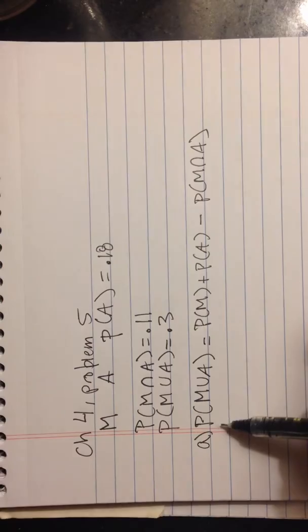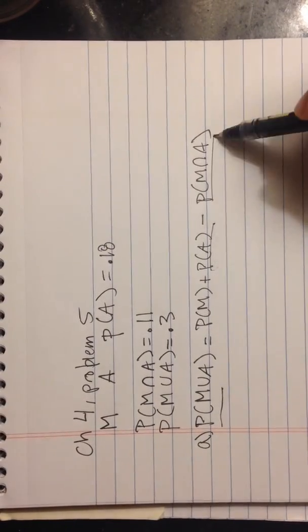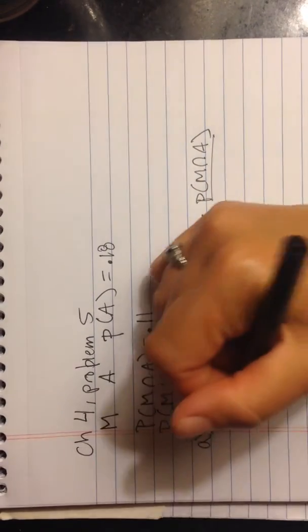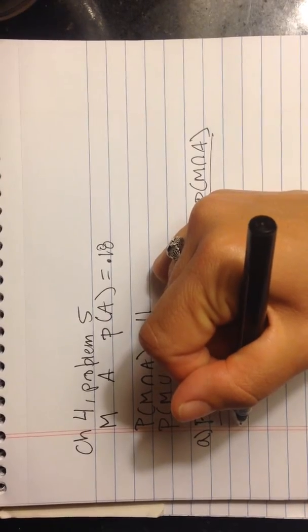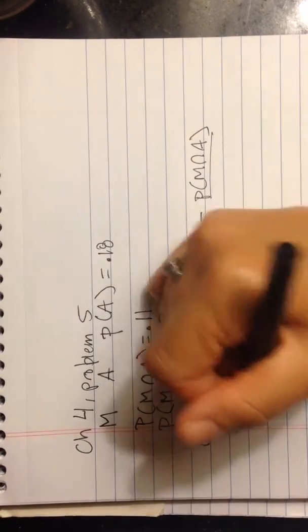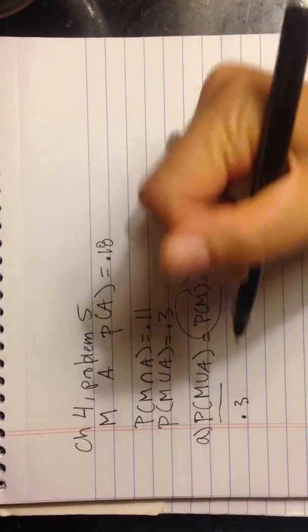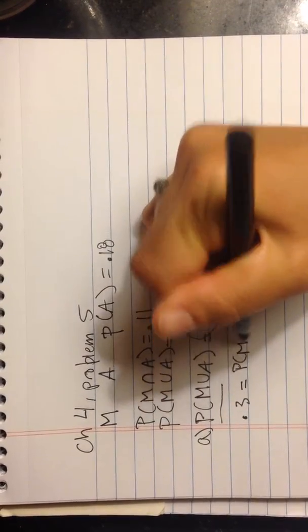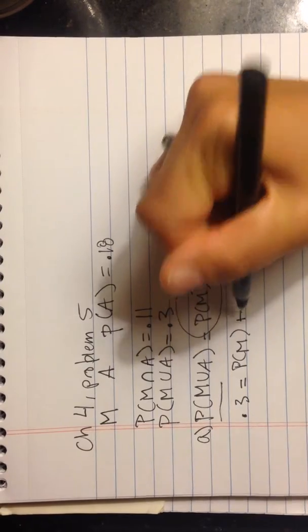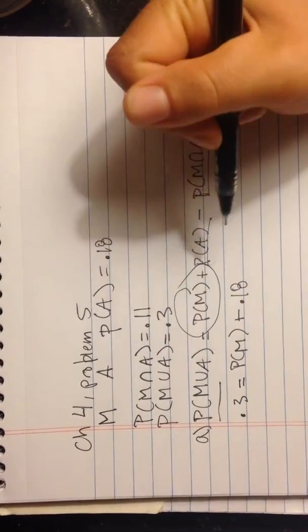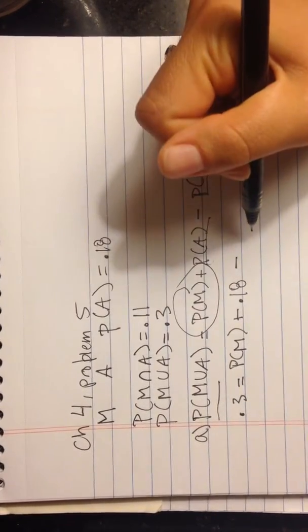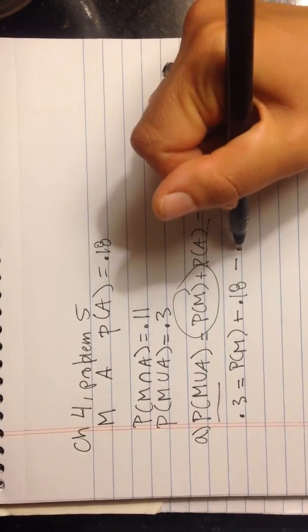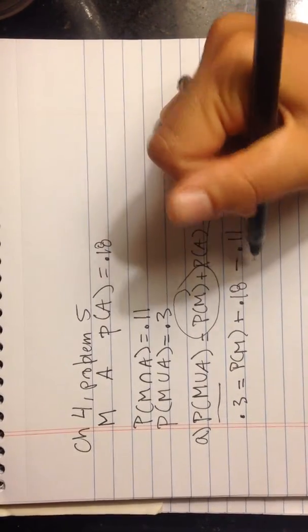We already know these 3 values, so I'm going to plug in the values. P M U A equals 0.3, so 0.3 equals P of M, which we're solving for, plus 0.18, that's the probability of A, minus the intersection, which is 0.11.